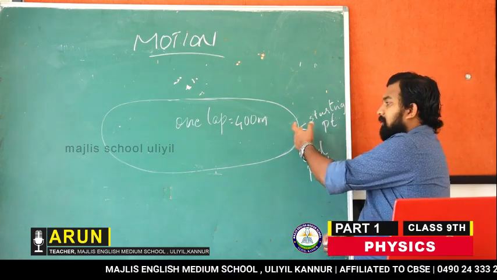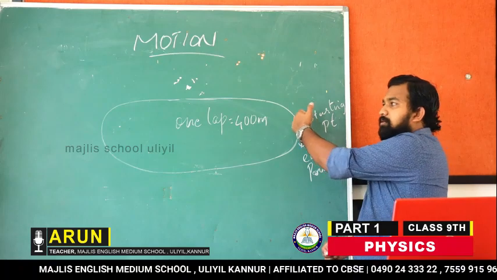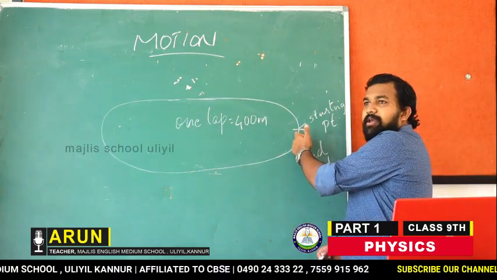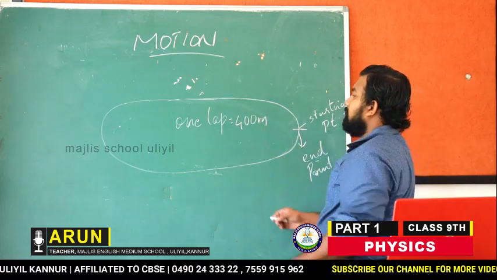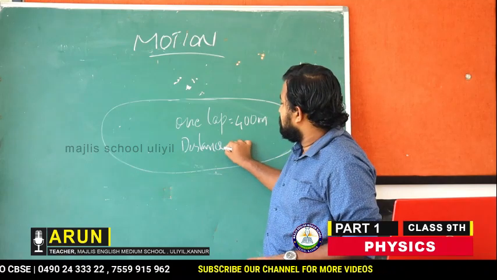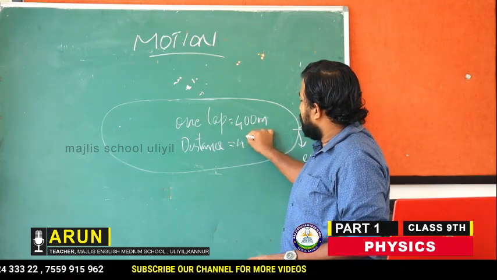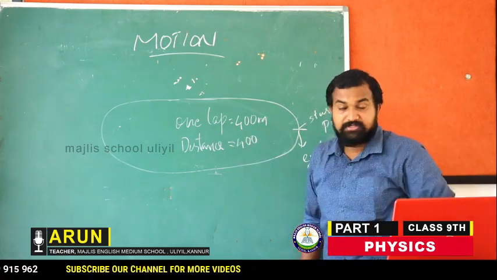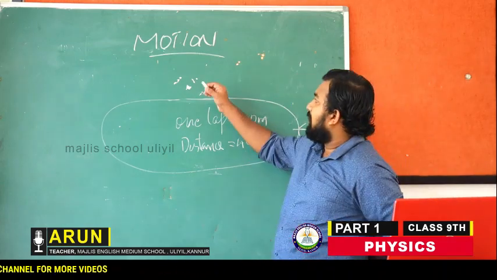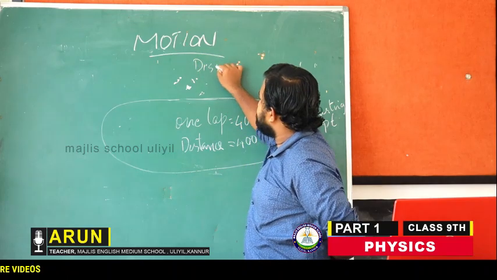Whenever a runner starts from here, he covers the whole track, and when he reaches the ending point, he will have covered 400 meters. That means the distance covered will be 400 meters. Now I will be explaining what is displacement.